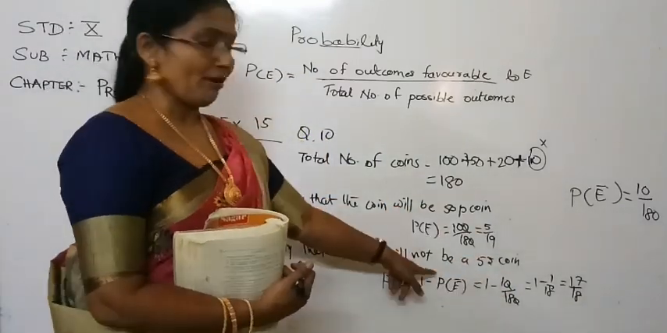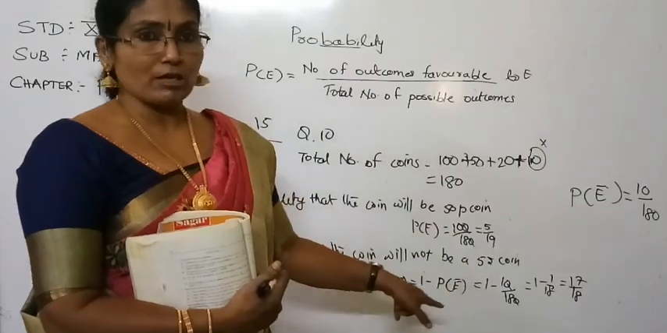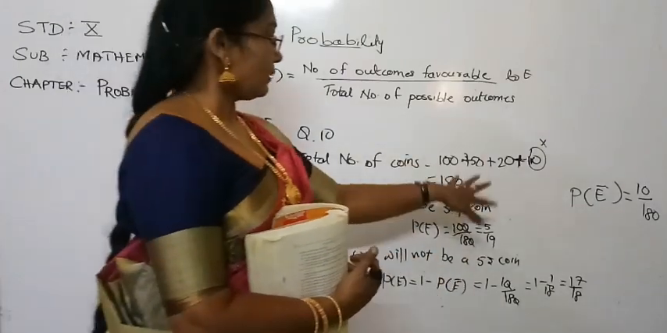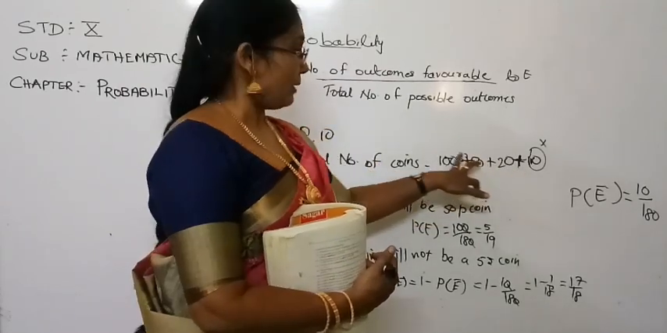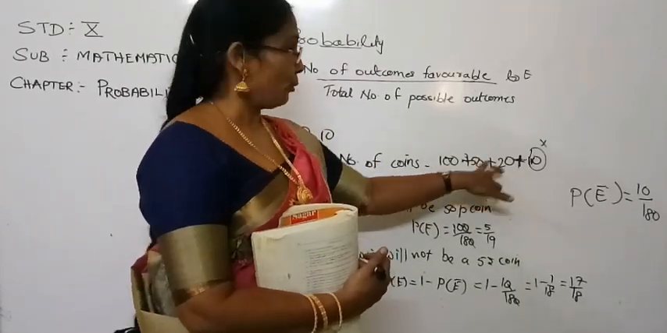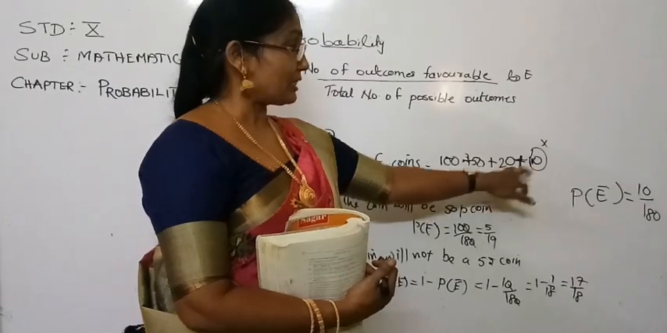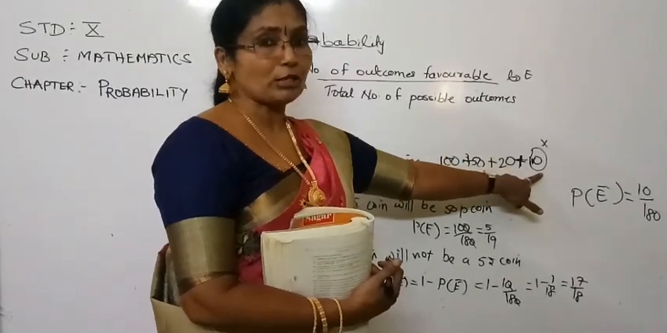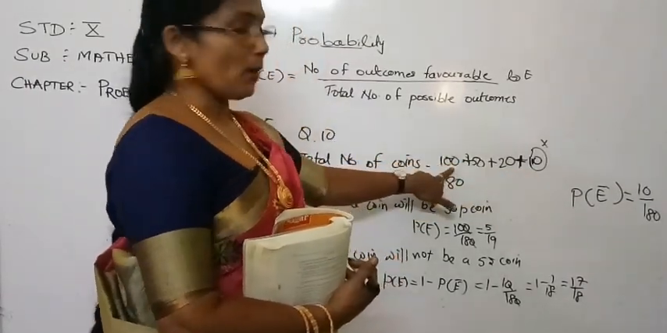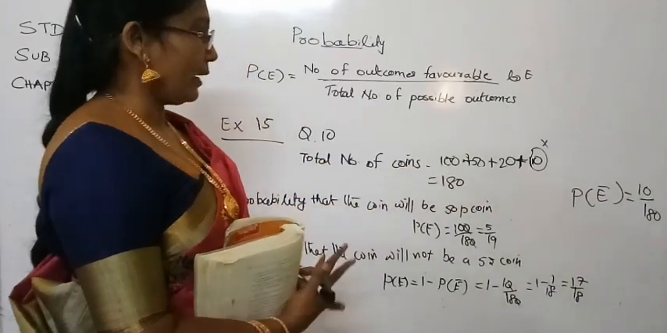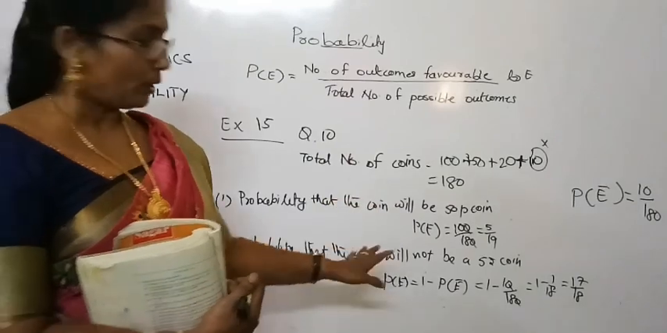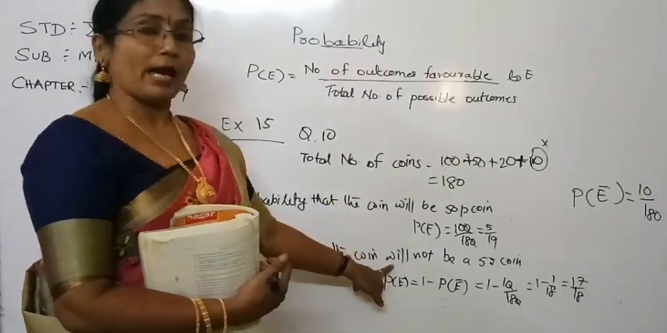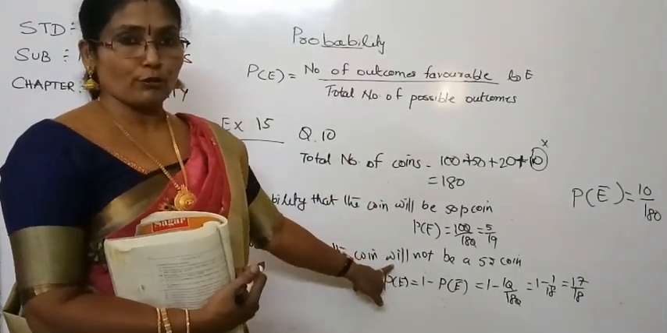The probability that it will not be a 5 rupees coin can also be found using complementary events. Otherwise, you just add all the other numbers: 50 paisa, 20 rupees and the remaining ones, except the 5 rupees coins. You add the other 3. So 170 upon 180, and you get the same answer. Whichever method you feel comfortable with, you can use it to find the probability. Clear for you children?